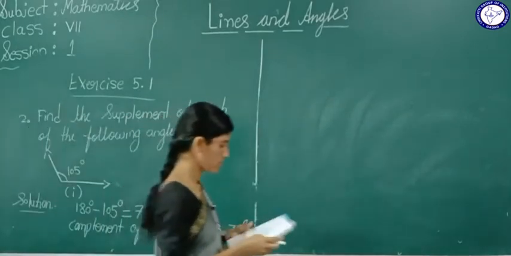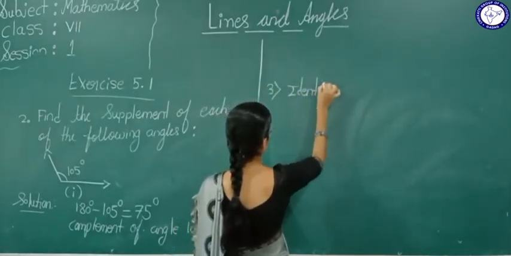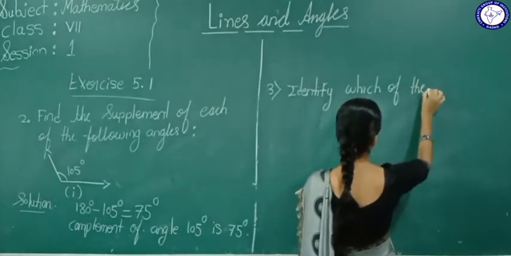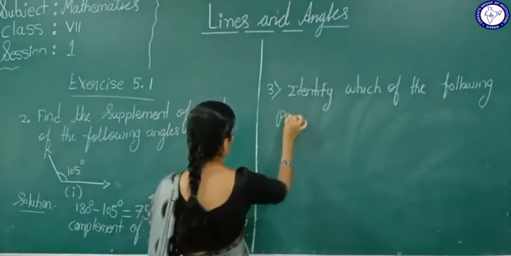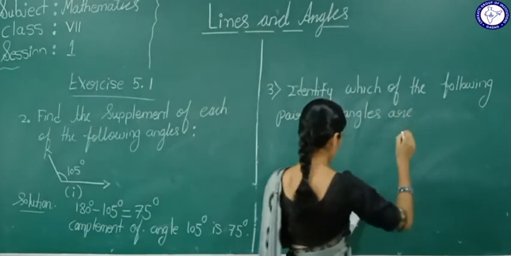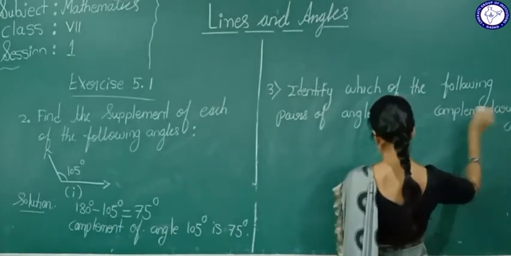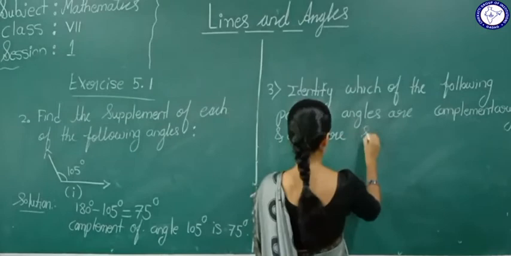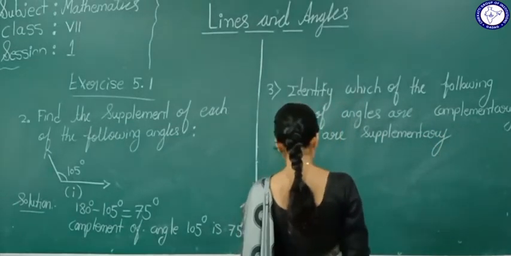So now we will go for the third main. The third one they have given: identify which of the following pairs of angles are complementary and which are supplementary.